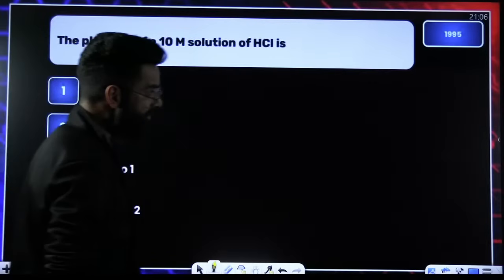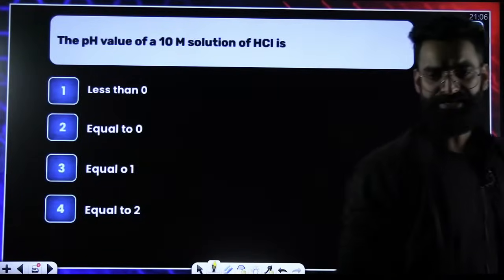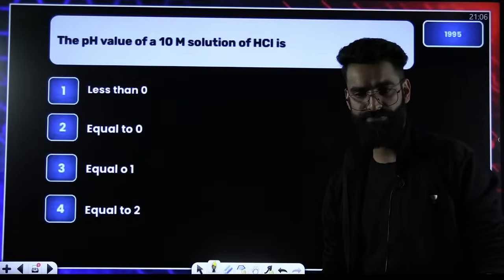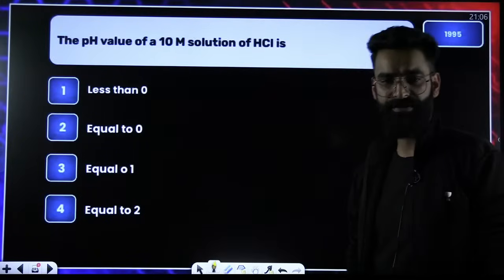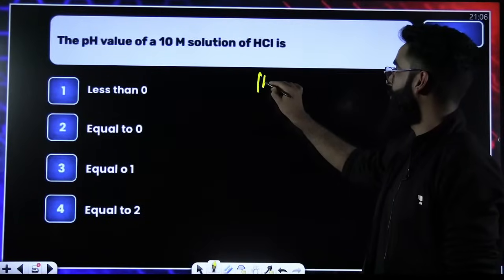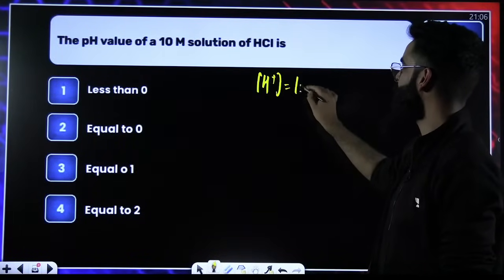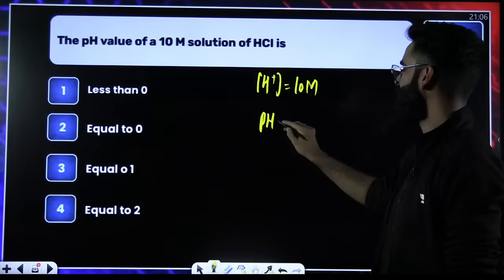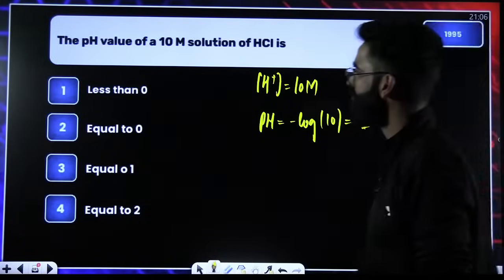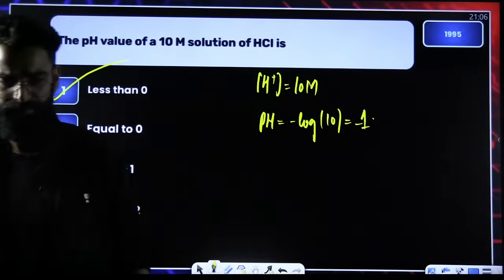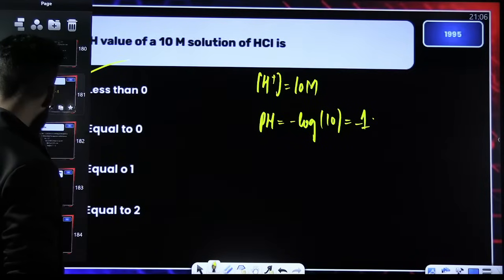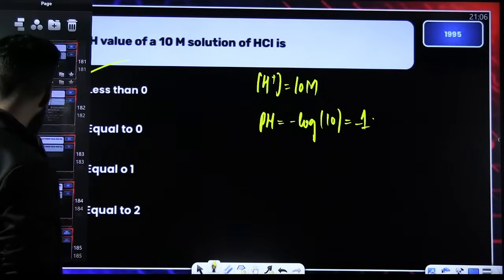Okay, tell me the answer of this question, 1995. The pH value of 10 molar solution of HCl. So the concentration of H positive here is 10 molar. It's given to me. So what will be pH? Minus log of H positive concentration. It comes out to be minus 1. So pH has to be less than 0. Correct?